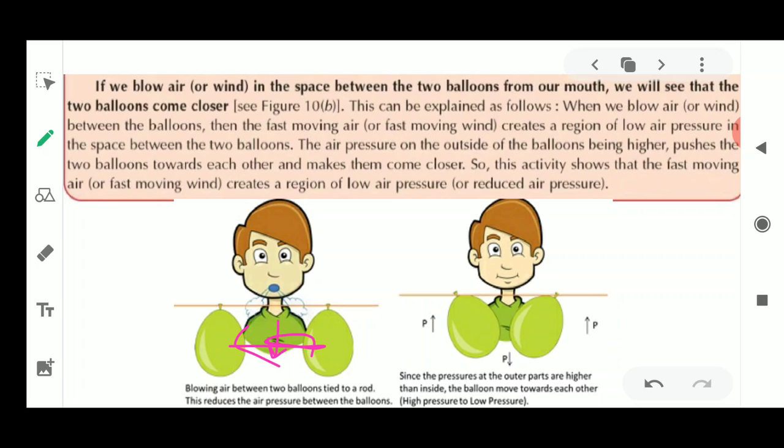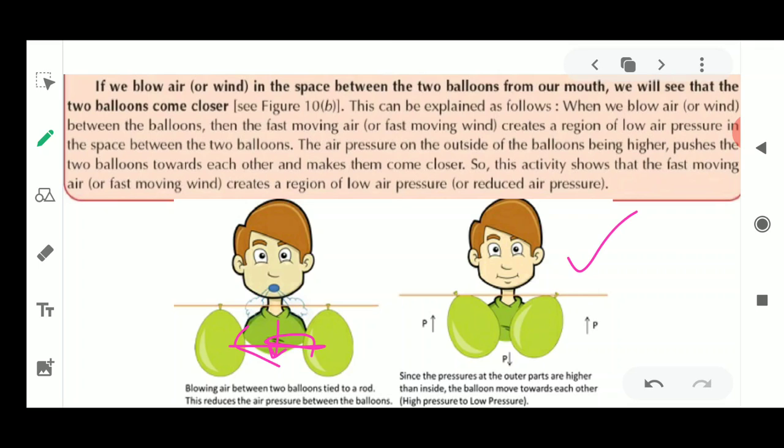So what you will see, as shown in the next diagram, is that as soon as you blow air in between these two balloons, the balloons are coming closer. Instead of moving far apart, they are coming closer. Now why is this happening? This is being explained as follows.